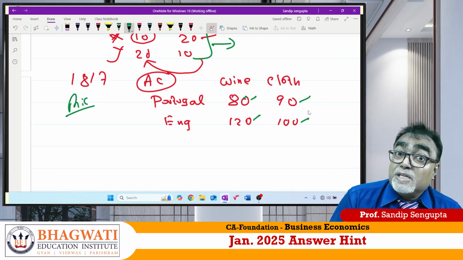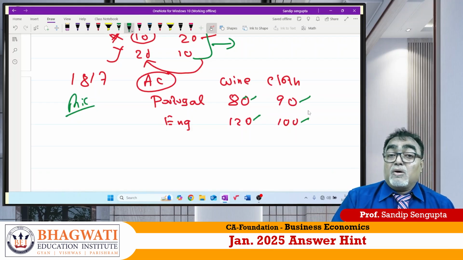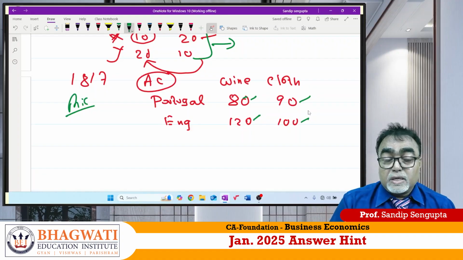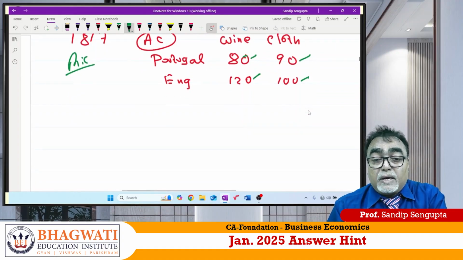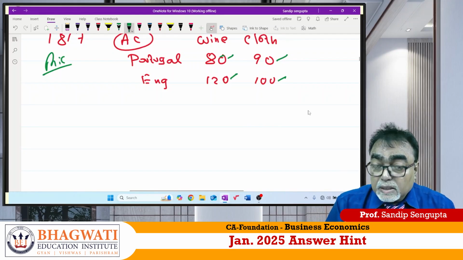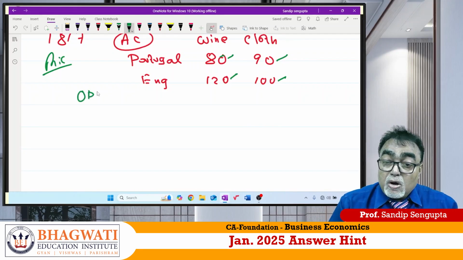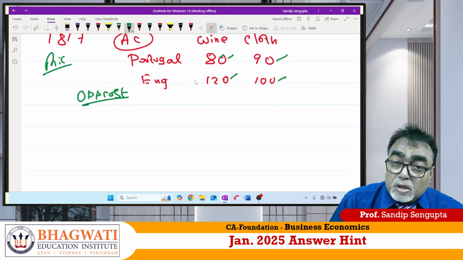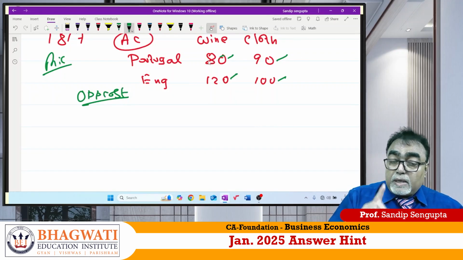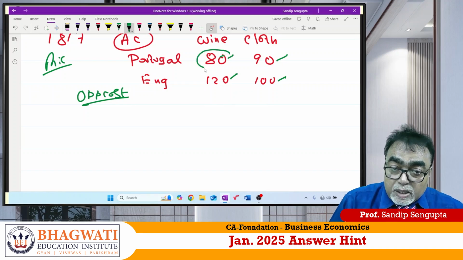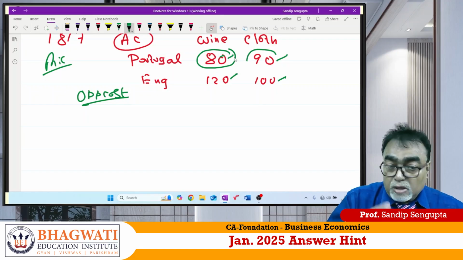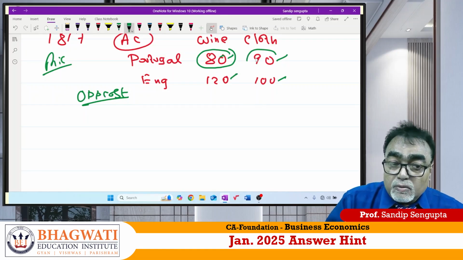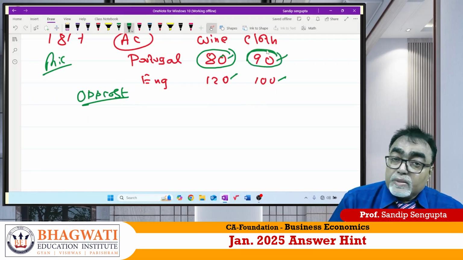But Ricardo has given a more advanced concept known as comparative advantage. How did he give this? He gave this by opportunity cost. Acha, what is opportunity cost? When Portugal is producing 80 units of wine, how much is it foregoing? 90.